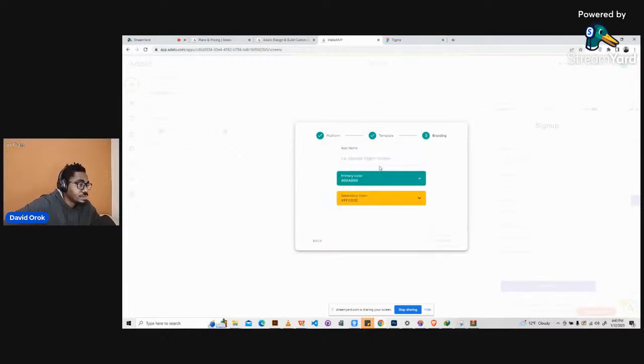All right. Then I give this a name. So let's call it UiUx mobile app. Yeah, it's a cool name. Adalo. Wow, that's a very long name for an application. So let's give it UMAA. Yeah, much better. So this is supposed to be our application name. Okay, so we're not paying attention to that.